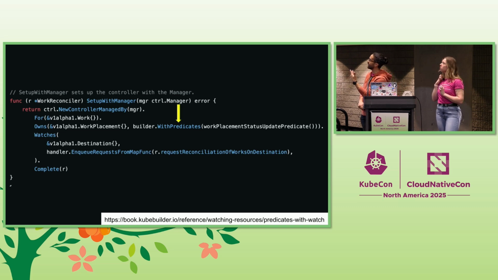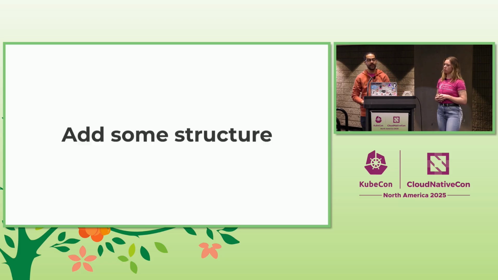So in this case, we have the work controller that owns a work placement object. We added a predicate there so that we only want to reconcile the work when a particular status changes in my work placement. So if someone goes and just adds a label, I don't want this reconciliation to happen. So you can do that. There's a link over there in the bottom. I will share the slides later on as well. It allows you to control how many times that controller reconciles, or other conditions.